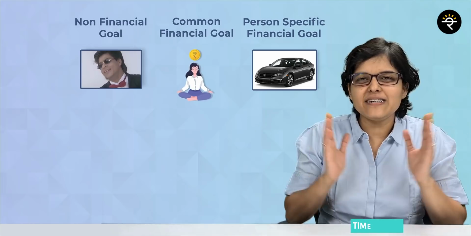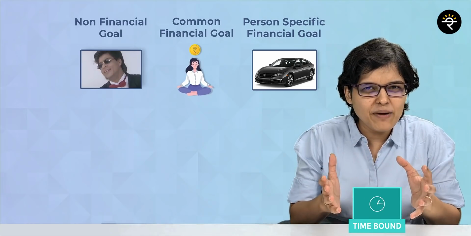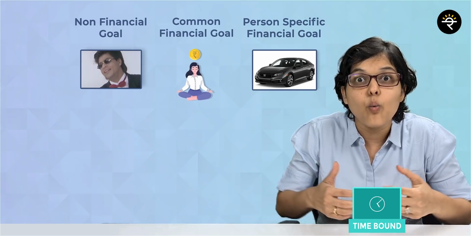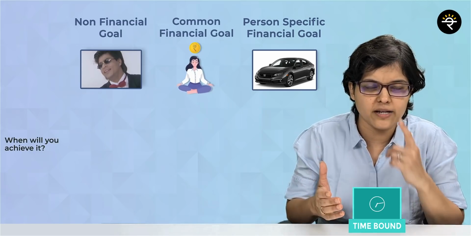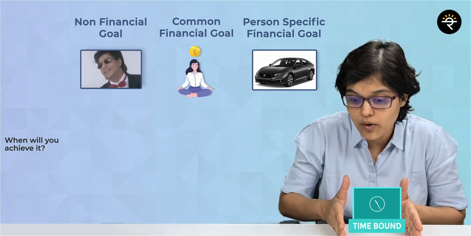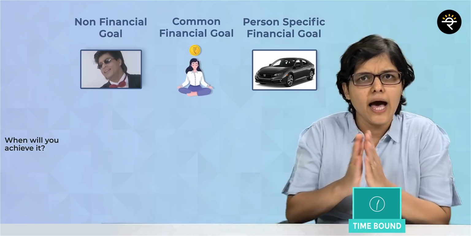And the last one is a time-bound goal, comparatively a simple one because the word itself says it should be time-bound. So which question is going to be answered? When will I achieve it? That question is going to be answered. So for example, you can have a time-bound timeline of let us say 6 months. You could have it for 6 years or whatever as per your goal.